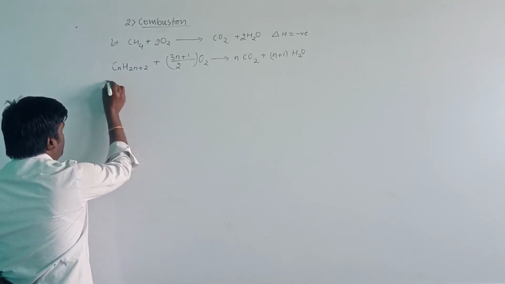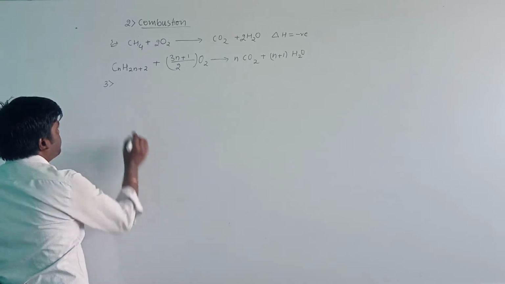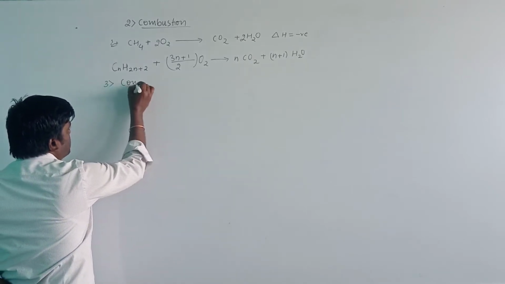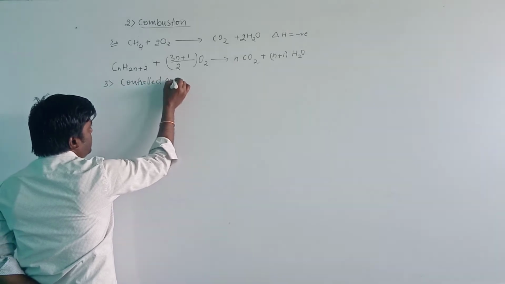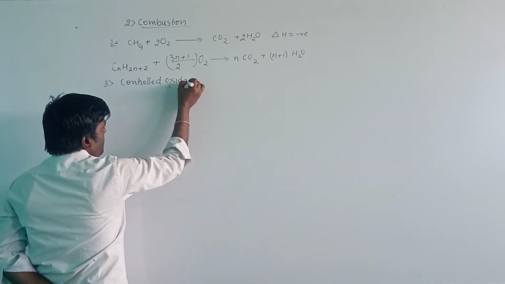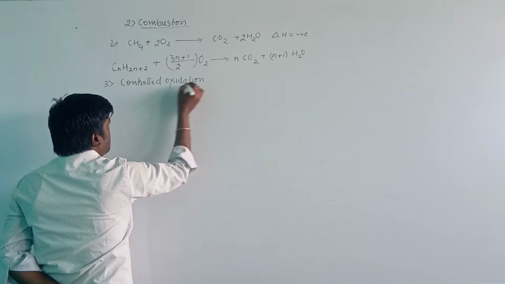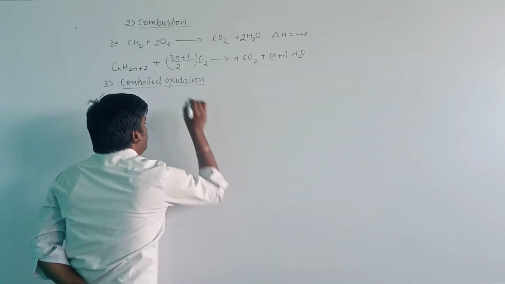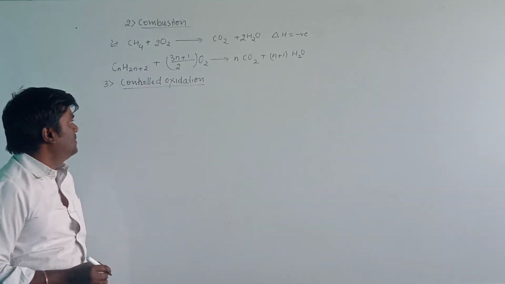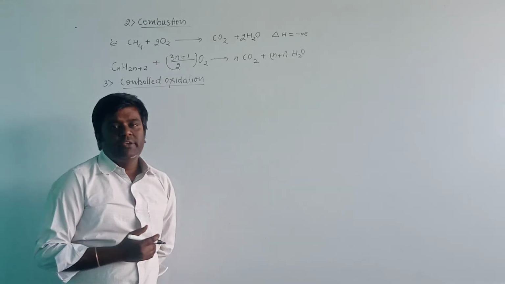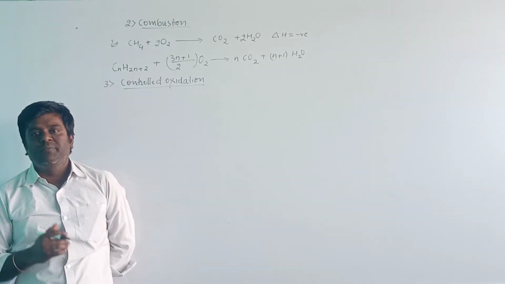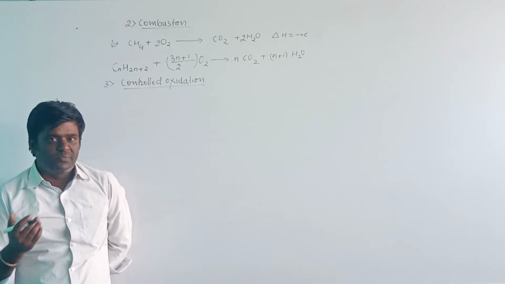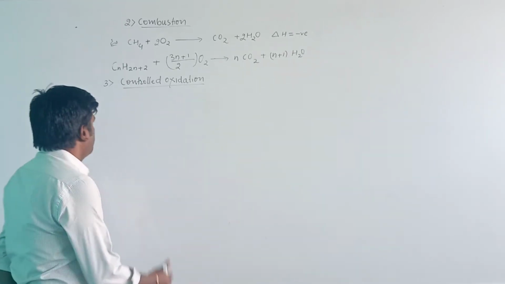The third property is controlled oxidation. When alkanes undergo controlled oxidation at high pressure using a suitable catalyst, they give different oxidation products. Okay, then let us see what those oxidation products are.